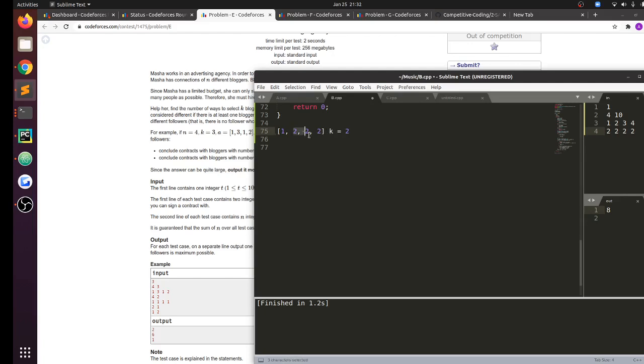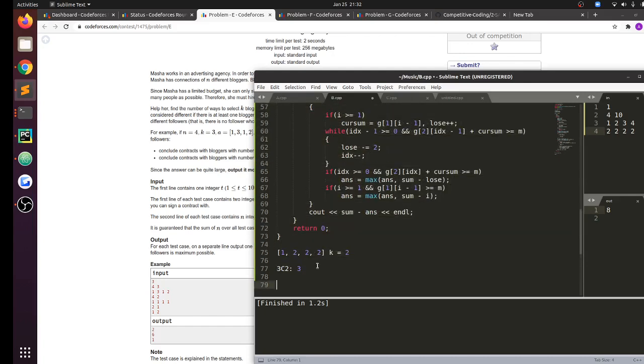But now the largest element is 2 and it occurs 3 times, and out of those I only need to remove 2 of them. So the answer would be 3 choose 2, which is 3. In 3 ways I can choose 2 elements: these two, and the first and the last corresponding to the 2's.